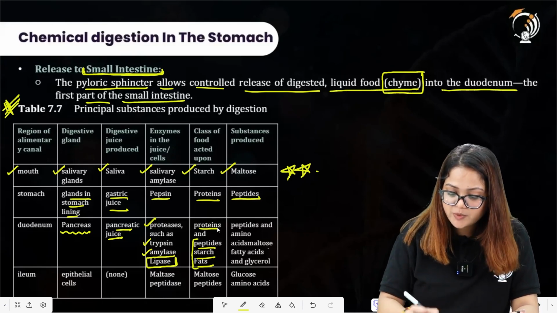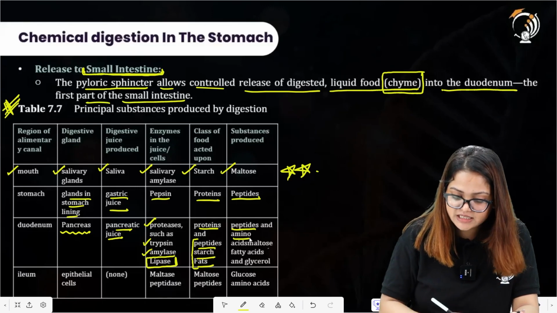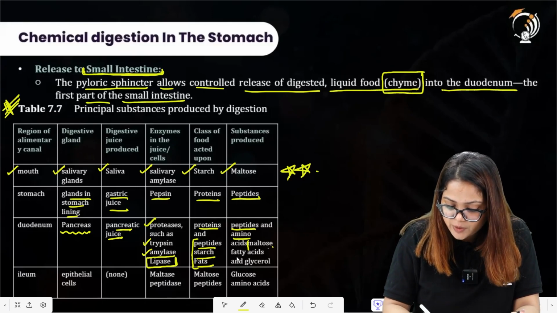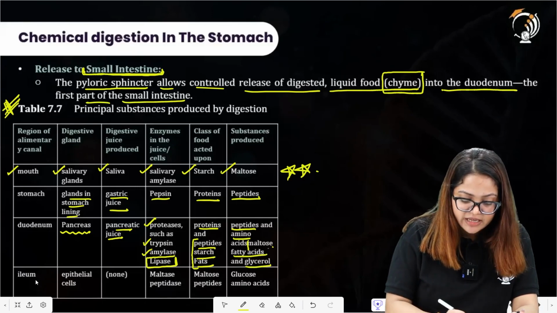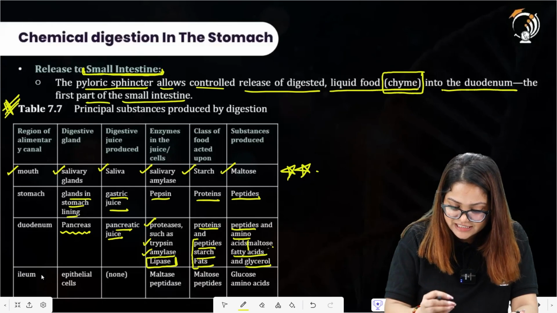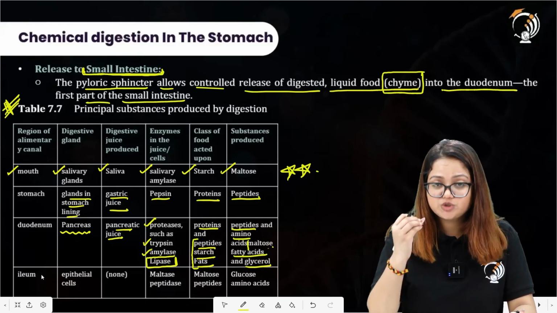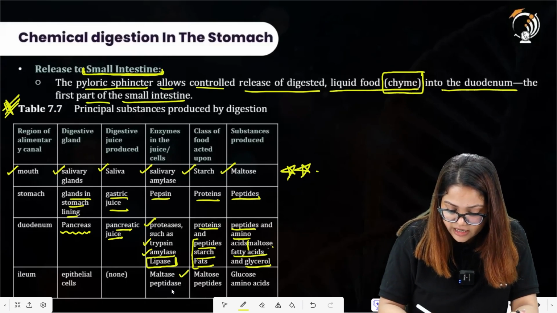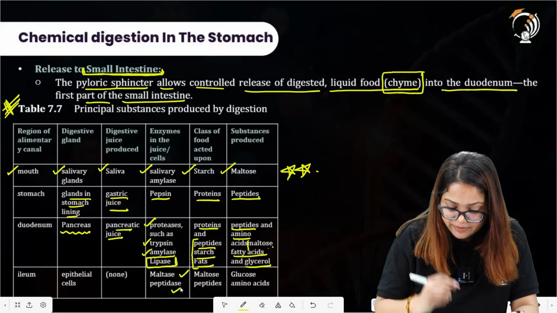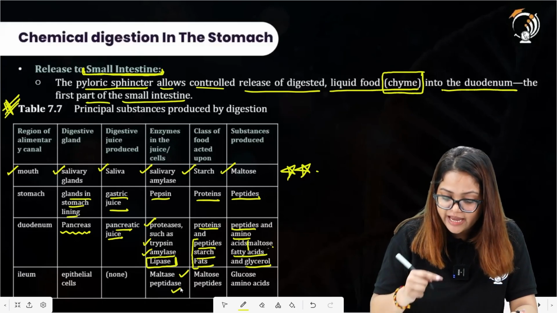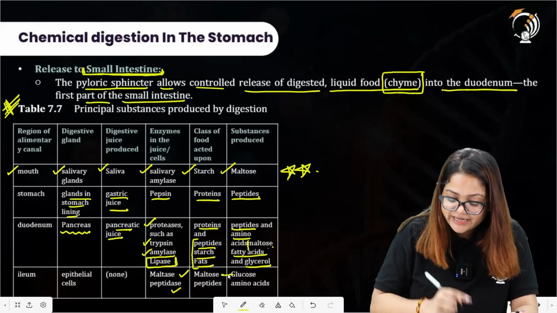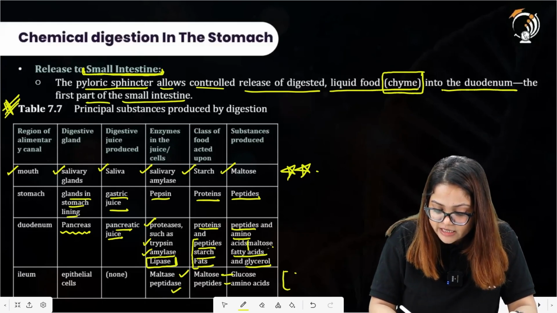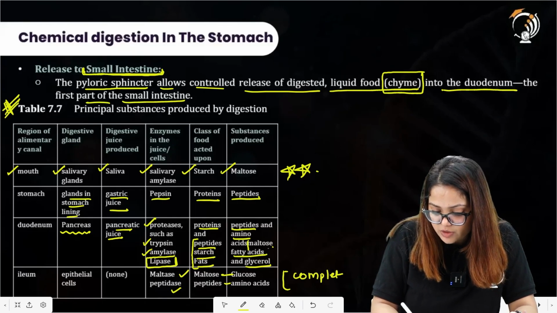Protein will be converted into peptides and amino acids. The starch will be converted into maltose. Fat will be converted into fatty acids and glycerol. Ileum is the region in which epithelial cells are there. There is no digestive juice produced from these cells, but there are enzymes, which are maltase and peptidase. Maltase will act upon the maltose and convert it into glucose. Peptidase will act upon the peptides and convert them into amino acids. So there will be complete digestion of these molecules.